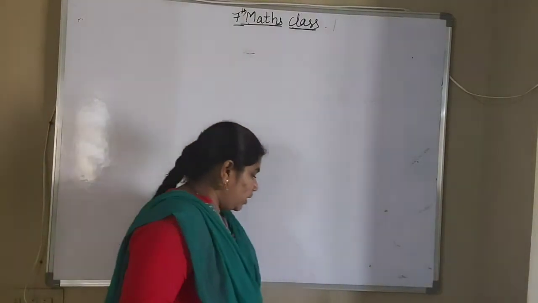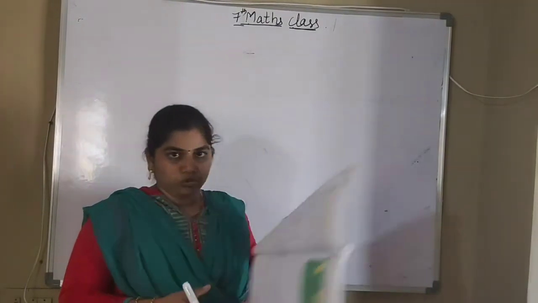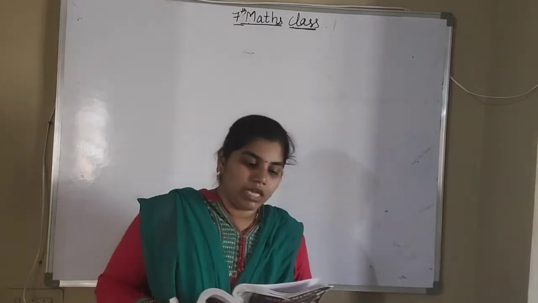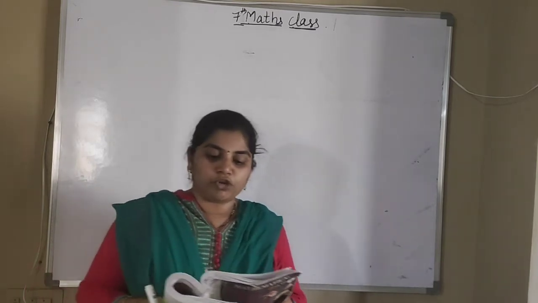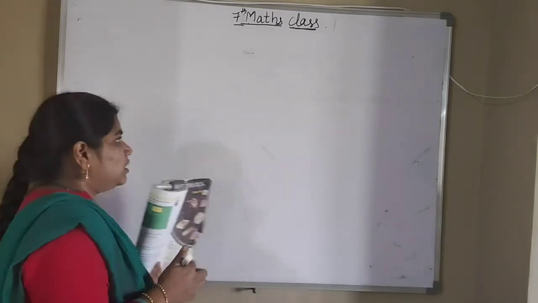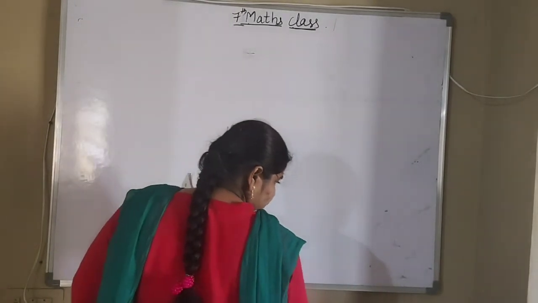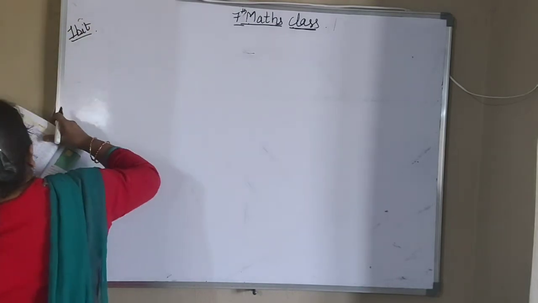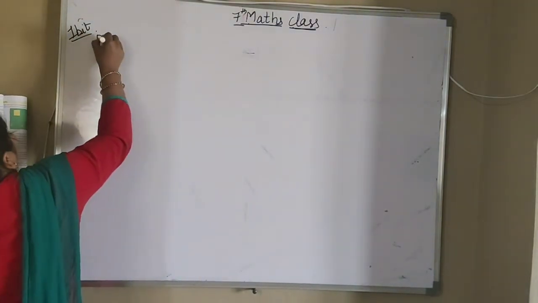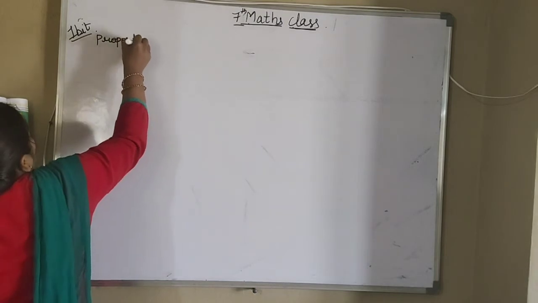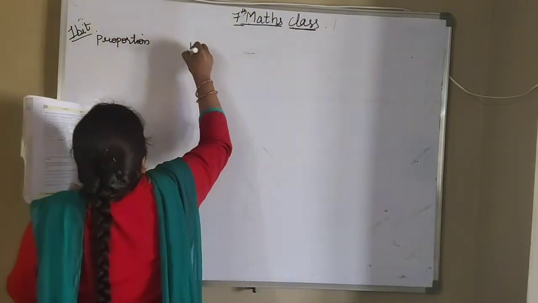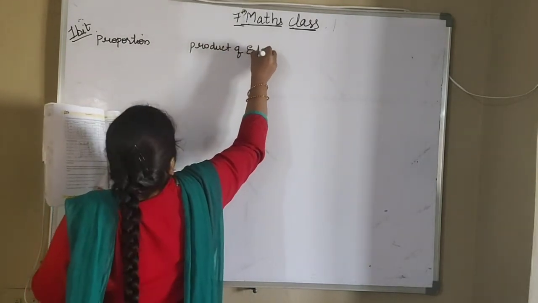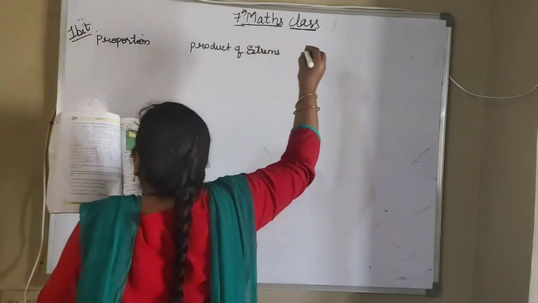So what is the first one? Find the missing number in the following proportion in the table given below. So they have given some table. We have to find the product of extremes and product of means. So what is that table, we will see. First they have given the proportion. Next, product of extremes, product of means.